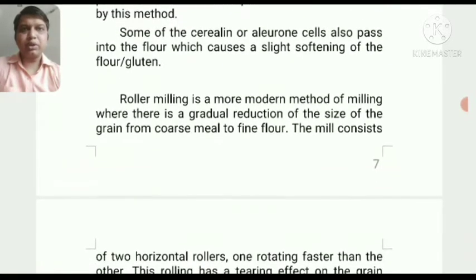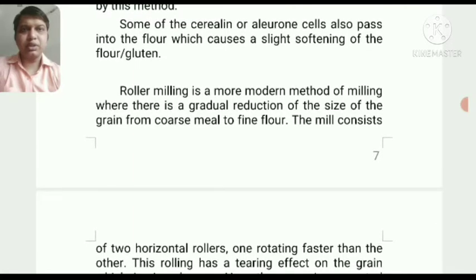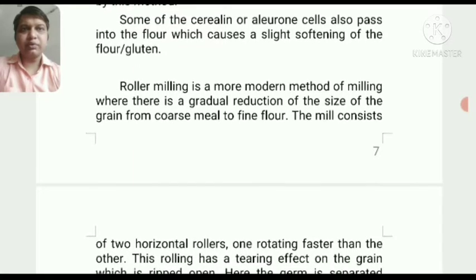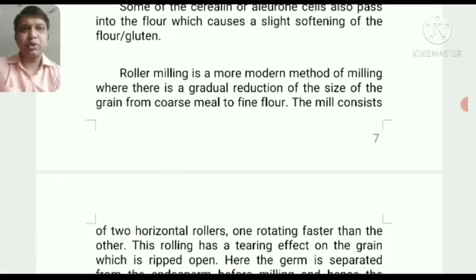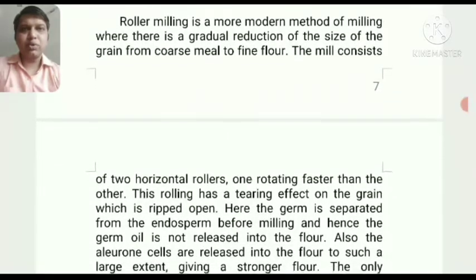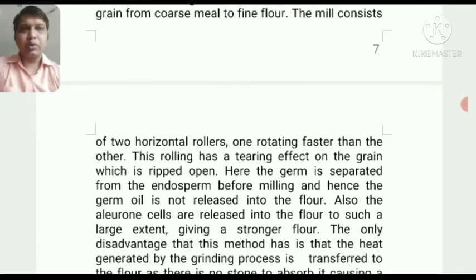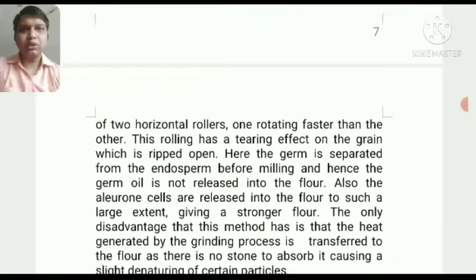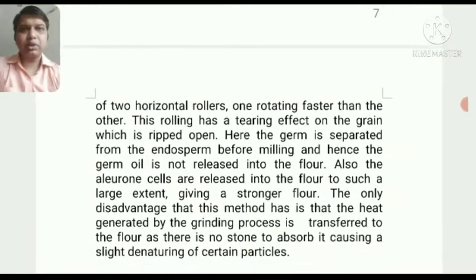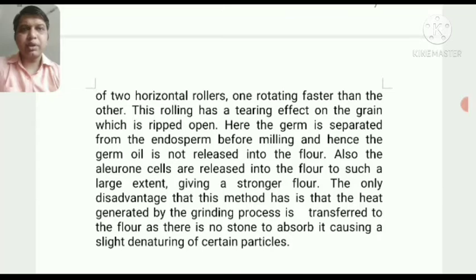Now coming to roller milling. Roller milling is a modern method of milling where there is a gradual reduction of the size of the grains from coarse meal to fine flour. A mill consists of two horizontal rollers, one rotating faster than the other. This rolling has a tearing effect on the grains, which are ripped open.